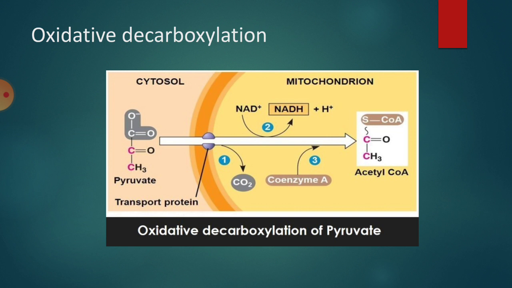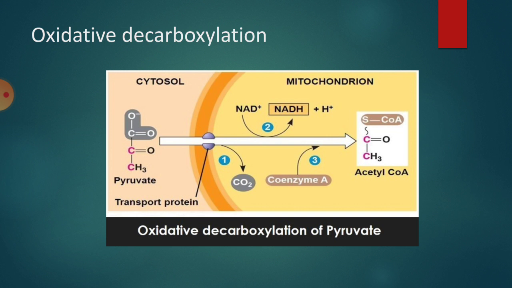The changing of the 3-carbon compound, pyruvic acid, into the 2-carbon compound acetyl coenzyme A is called oxidative decarboxylation. This is the link between glycolysis and the Krebs cycle. The 3-carbon compound does not enter into the mitochondrial matrix directly, so one carbon must be removed. That is called decarboxylation. The resulting compound is acetyl coenzyme A.